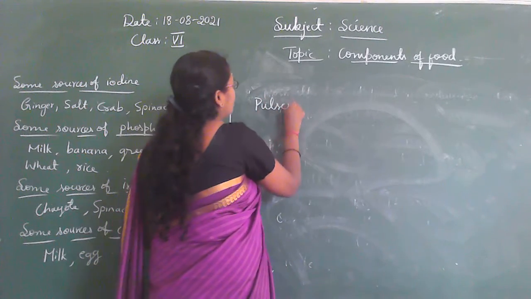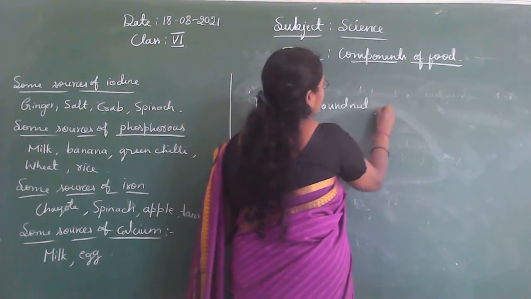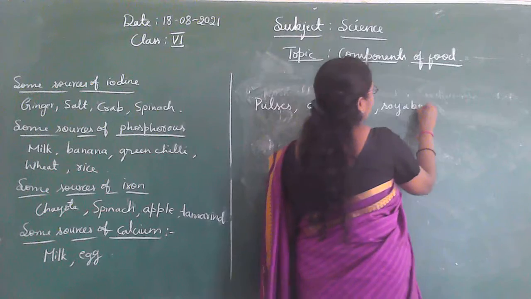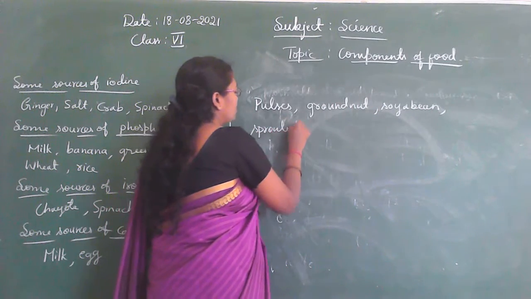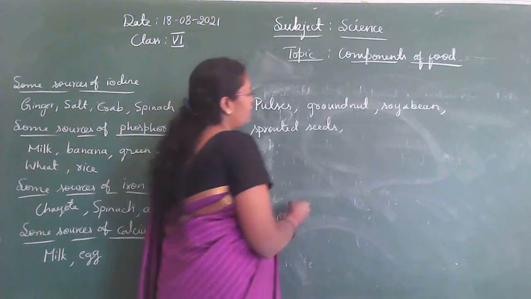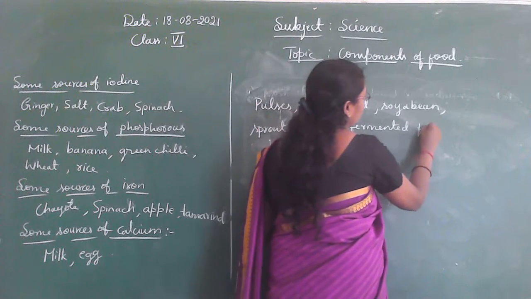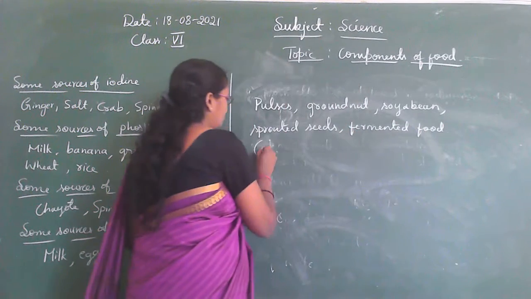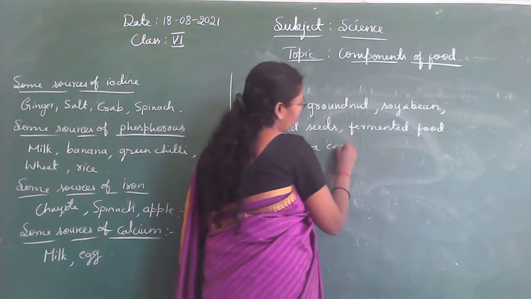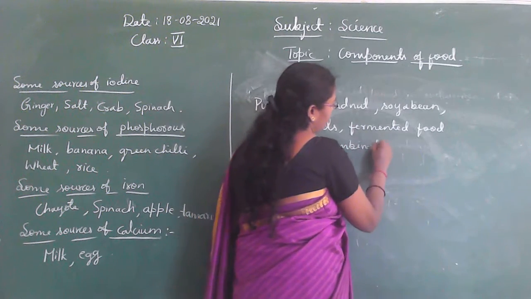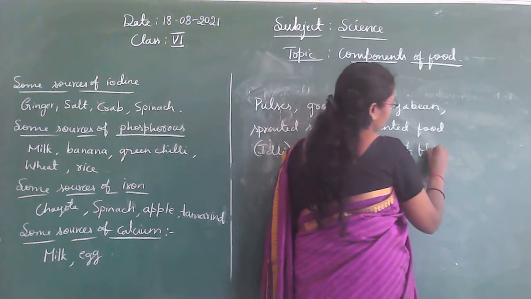Pulses, groundnut, soya bean, sprouted seeds, then fermented food, idli, then a combination of flours.